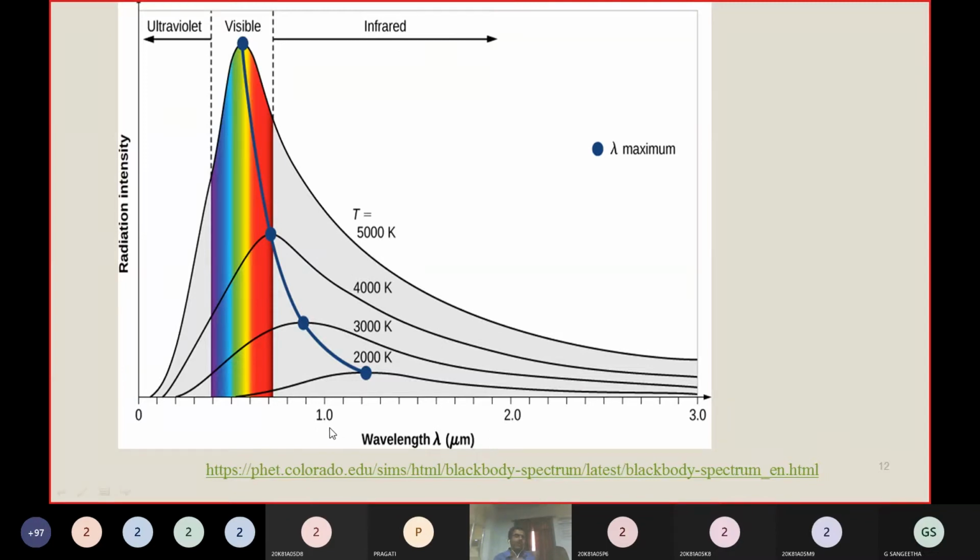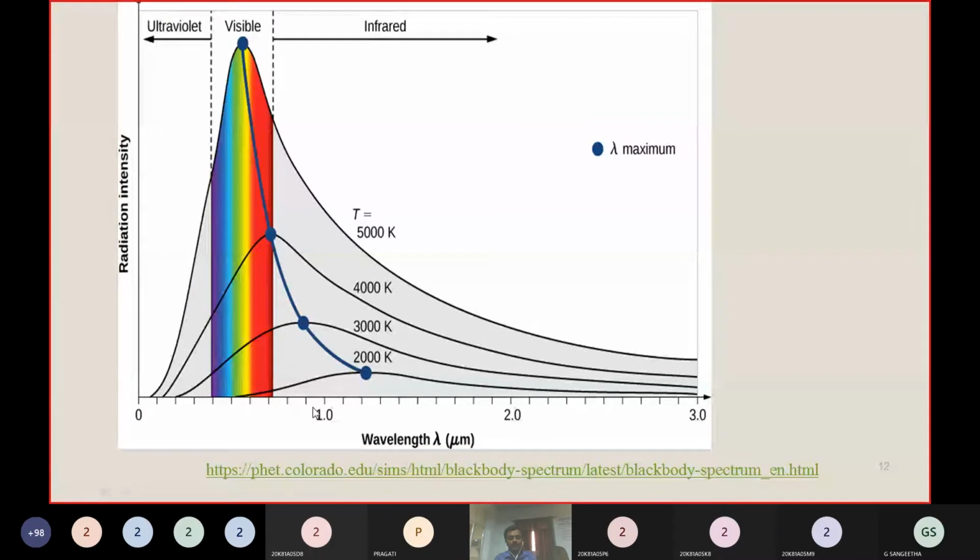Whenever we heat the black body, it emits radiation. How that radiation behaves, we can see by using this wavelength versus radiation intensity graph. If you observe the graph at 2000 Kelvin, the lower curve, the behavior will be like this. At lower wavelengths, the intensity of radiation is very less.